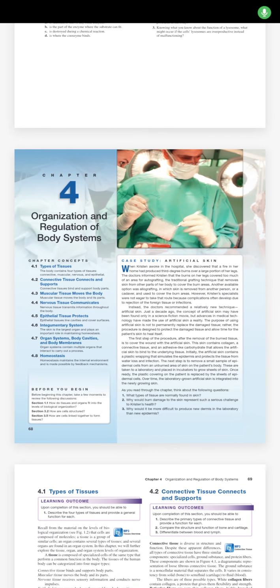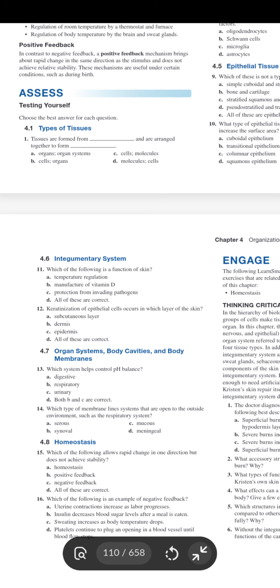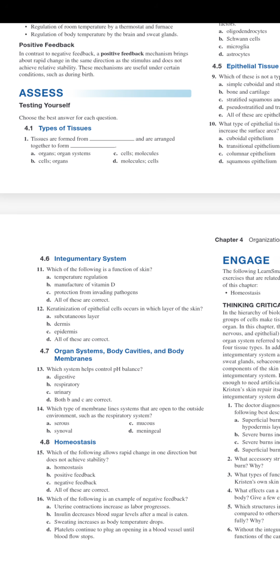Hello everyone. Today I'll be solving chapter 4 of Human Biology, 14th edition, Organization and Regulation of Body Systems. So we're going to solve the self-assessment part at the end of the chapter. Let's start. Choose the best answer for each question.